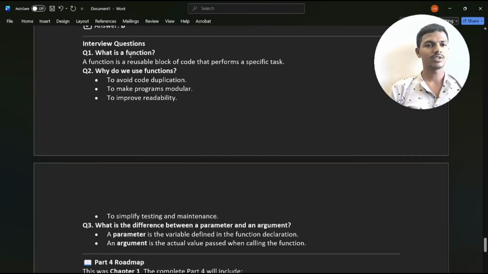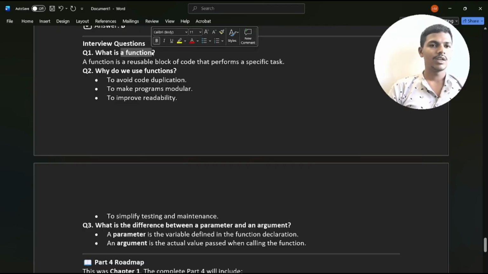Then interview questions. What is a function? A function is a reusable block of code. Once you write the code, you can utilize it in the whole program, and you don't need to write so many lines of code.